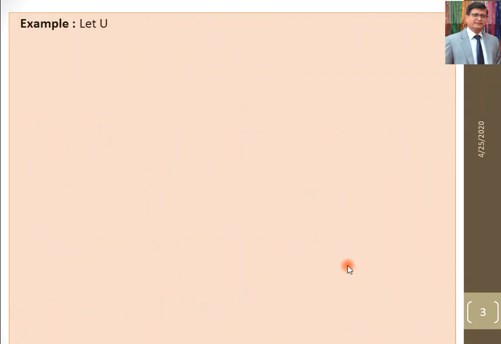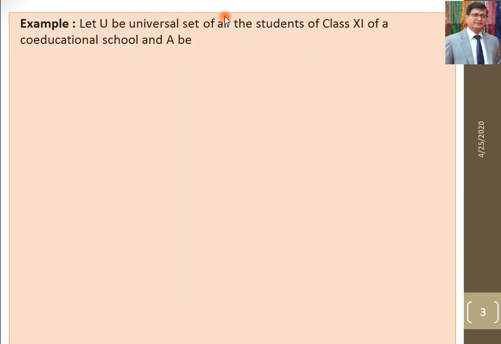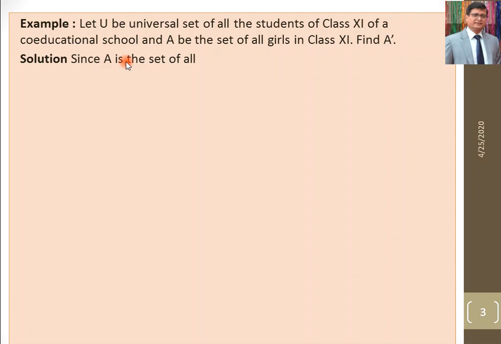Another example, from your class 11. Let U be the universal set of all students of class 11 of a co-educational school, and A be the set of all girls in class 11. Then what is A dash? Because set A contains all girls of class 11, the complement of A would contain, now what would be your answer? So A dash is clearly the set of all boys in the class.